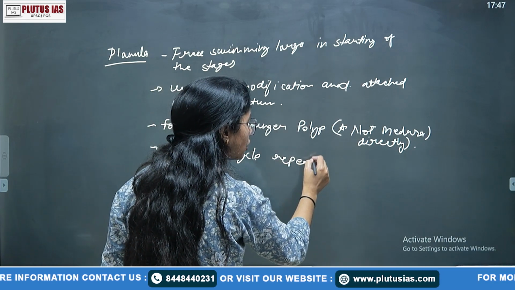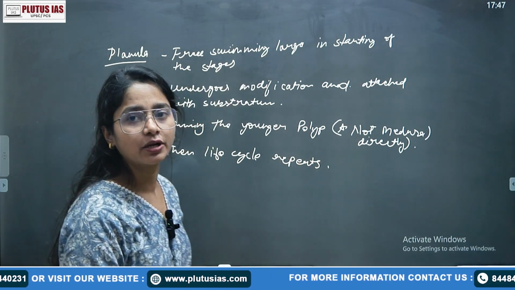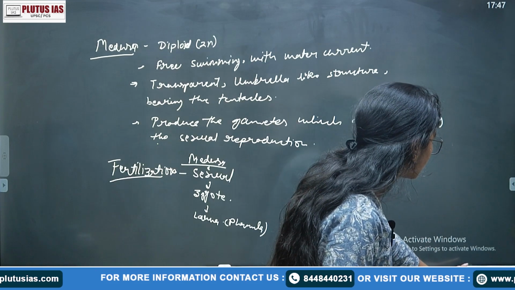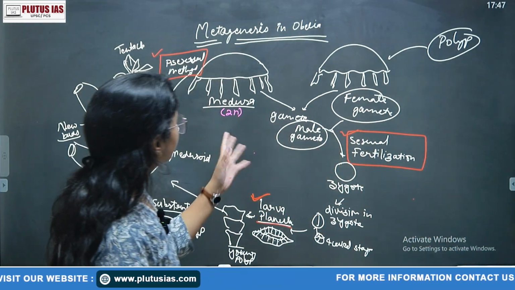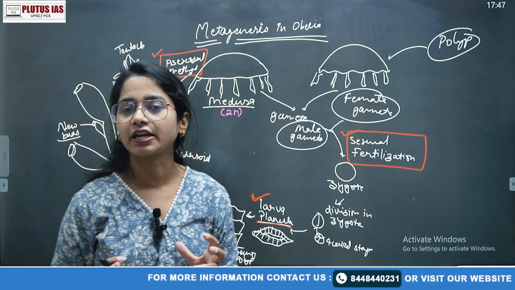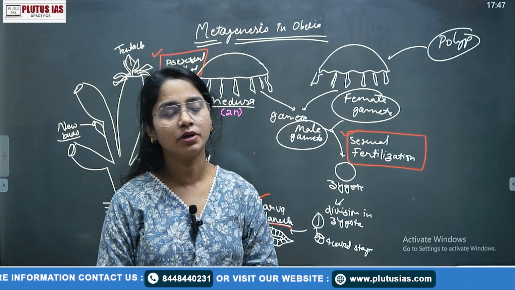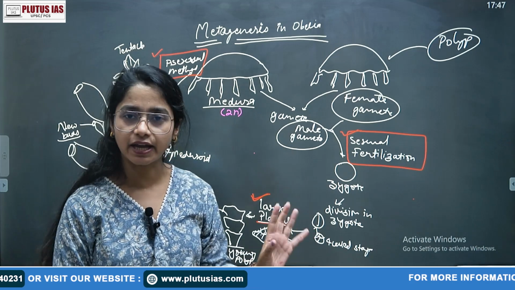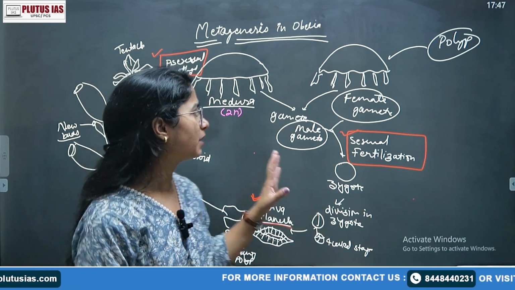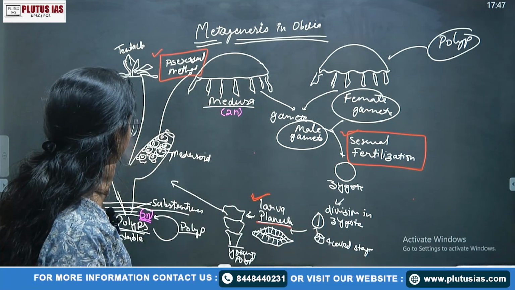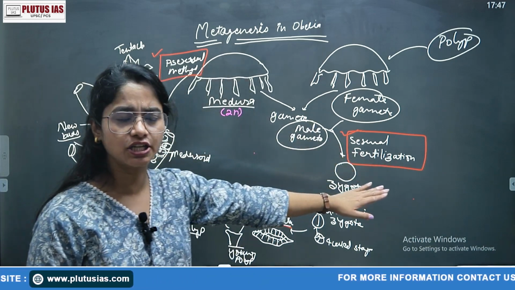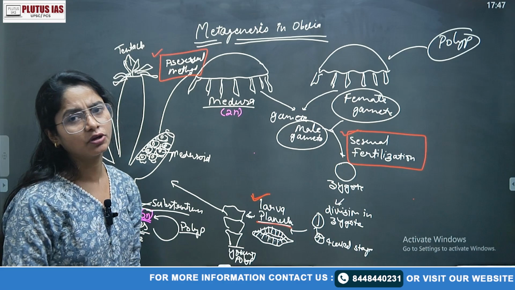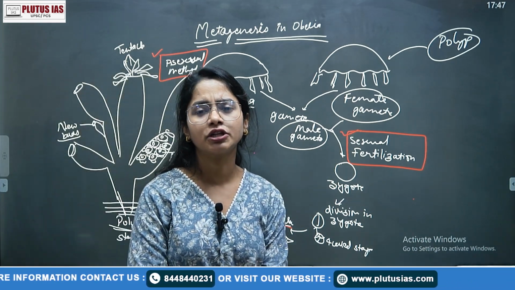So simply, if you know the concept, you can make the diagram, and if you can draw the diagram, yes, it is important. Even if you are forming this diagram, you have to explain the concept also. It's not like you have just made the diagram. You can simply write the polyp form, the medusa form, then the fertilization, then the planula form. Only four stages you have to mention. This is more than enough for the 20 marker question.